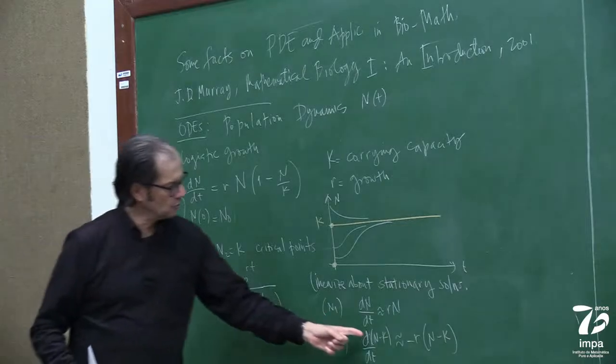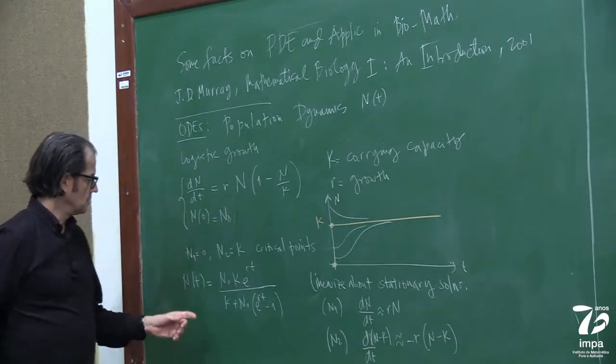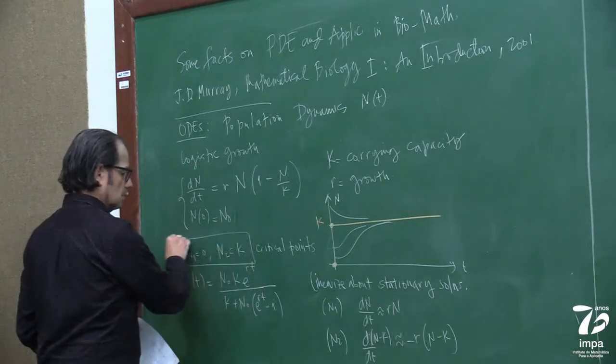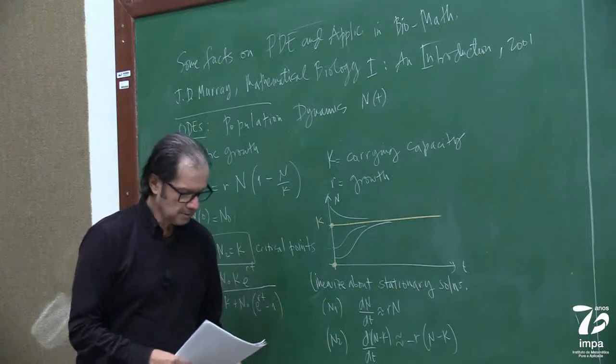Okay, so this is basically the solution about this point, one of the stationary points, right? So you can check, you could linearize, so you have these two dynamics and so on.